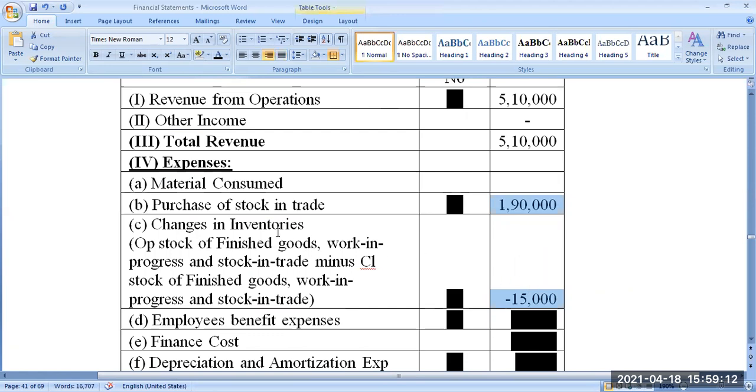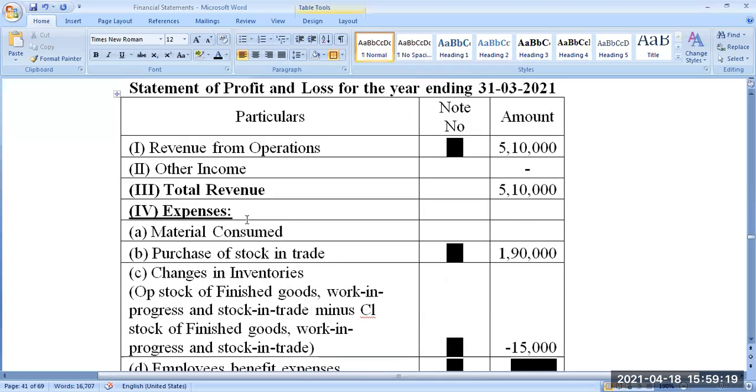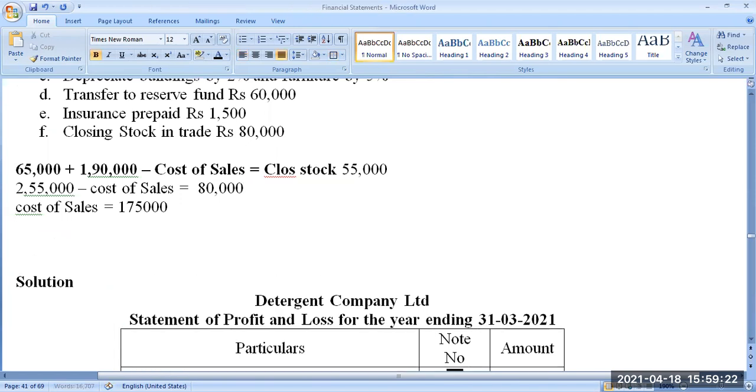For that reason only we are taking it here. We are not writing the opening stock here as an expense. We are finding out the cost of sales. Actually, the other way of finding out cost of sales is: cost of sales equals opening stock of material plus purchase of material plus expense, if anything is there, minus closing stock of material. This is the way you have to find out your cost of sales.